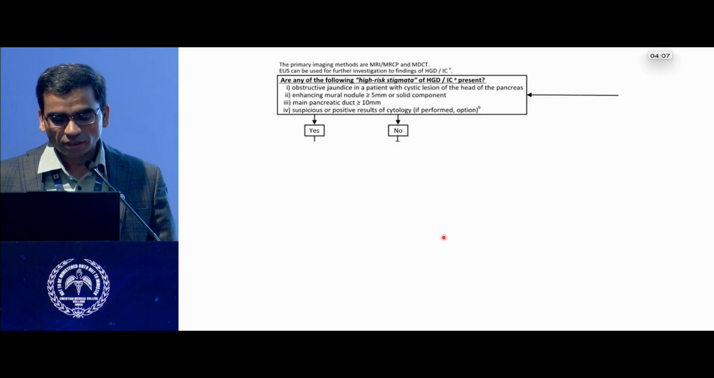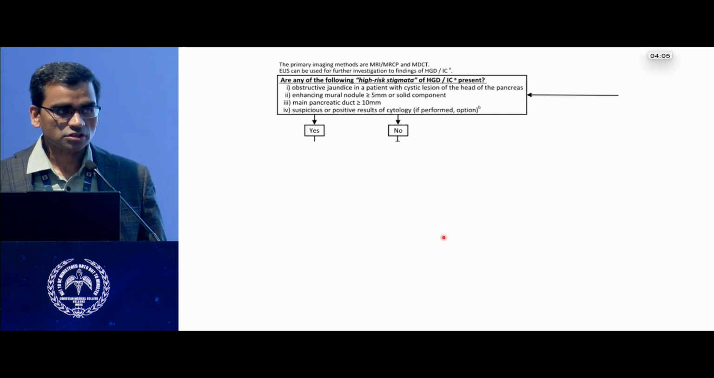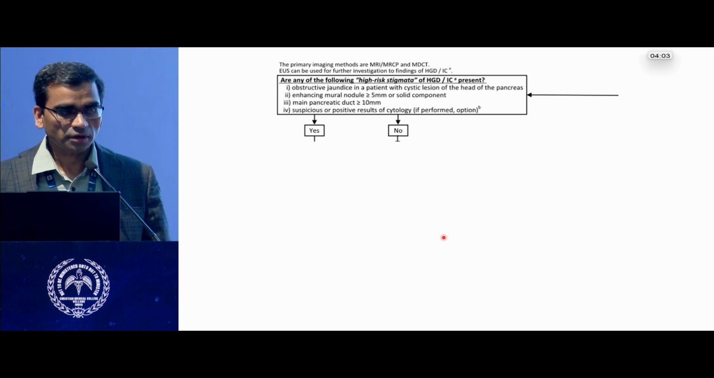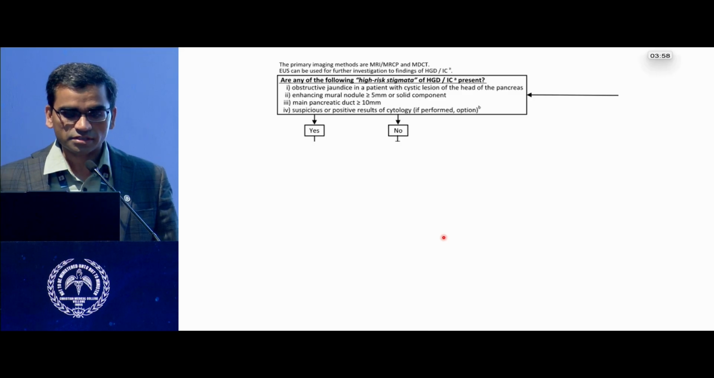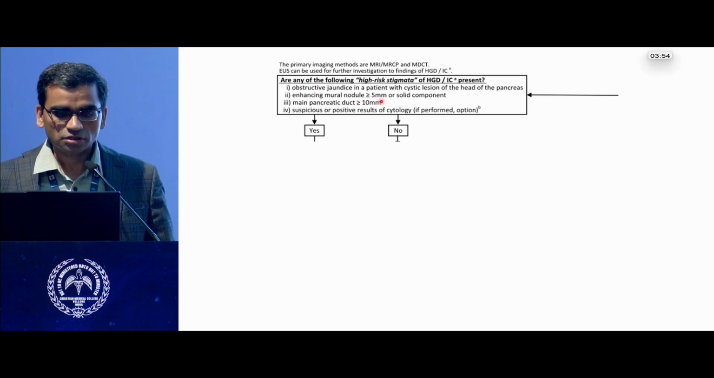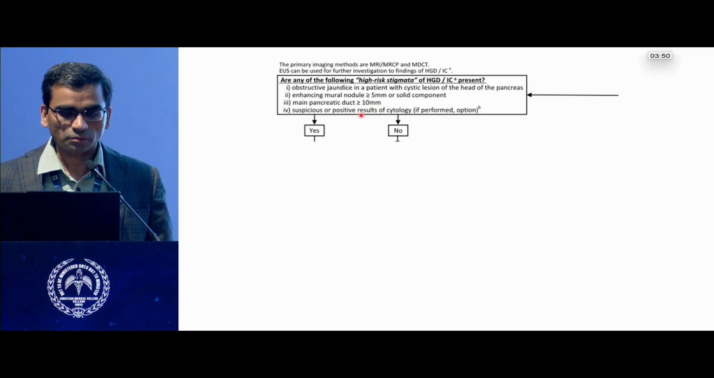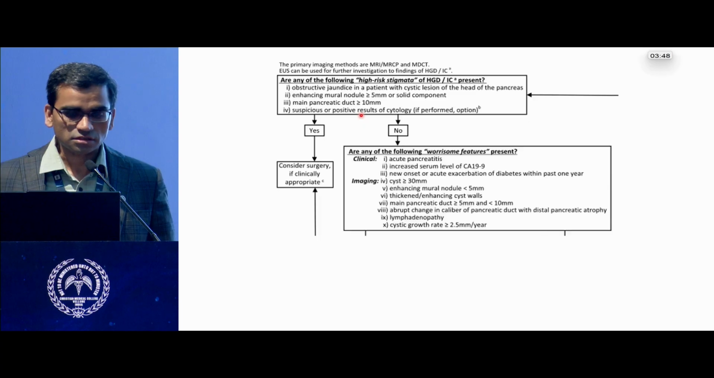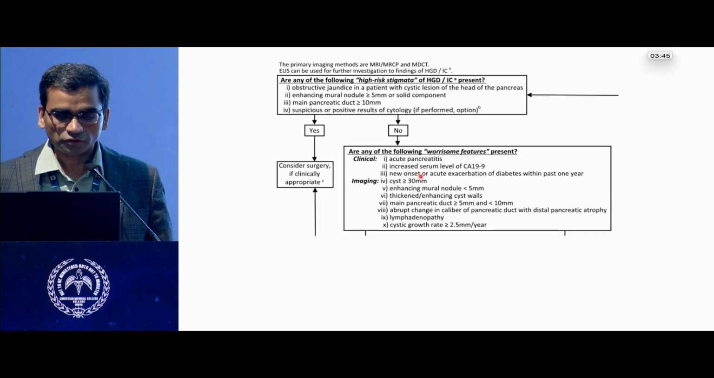So if you see the algorithm put forward by this group, you first assess the high-risk stigmata using MR or MDCT, and if a high grade dysplasia or invasive cancer is suspected, you can add EUS. So any patient with obstructive jaundice, a mural nodule more than 5 mm, main pancreatic duct more than 10 mm, or a positive cytology, then consider surgery. If it is not there, then think of other worrisome features.